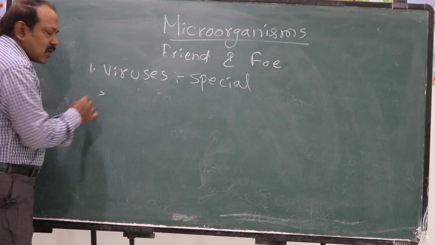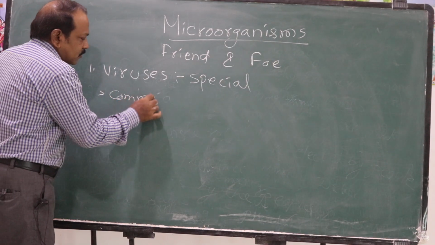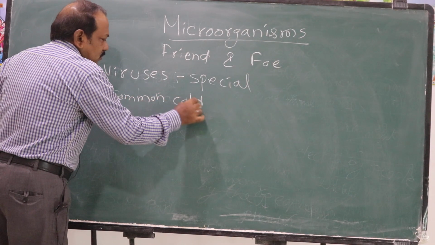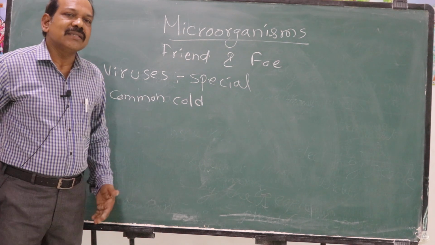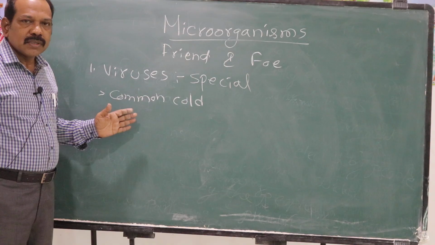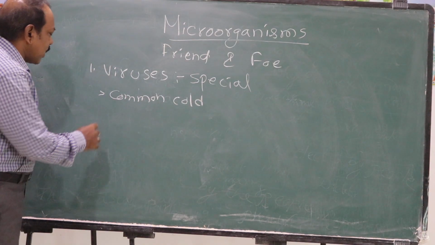A common disease caused by virus is common cold. You might have suffered in the rainy season or beginning of the rainy season, running nose, cough and fever. It's called common cold. Common cold is caused by viruses.